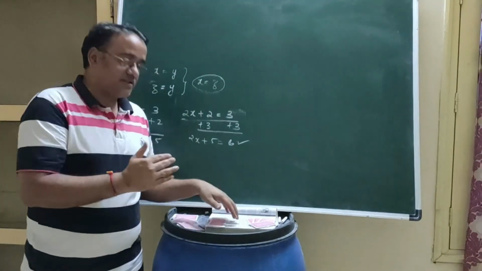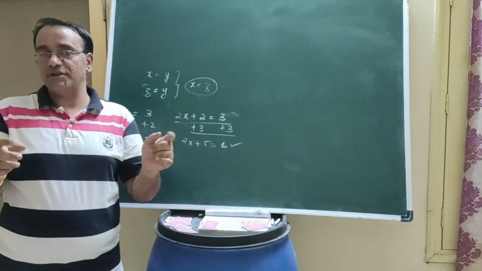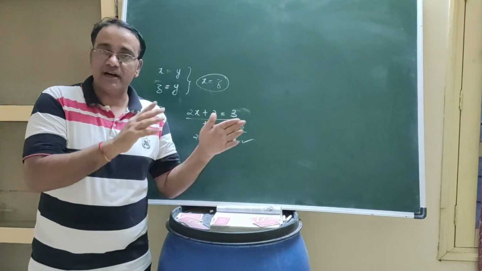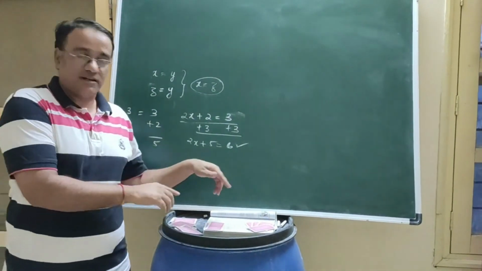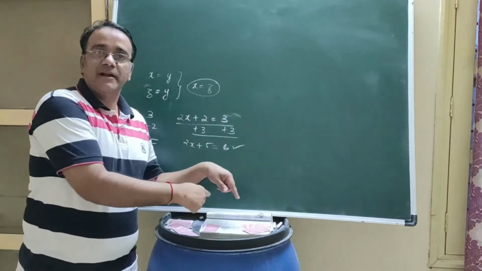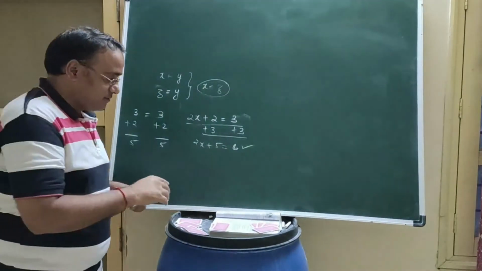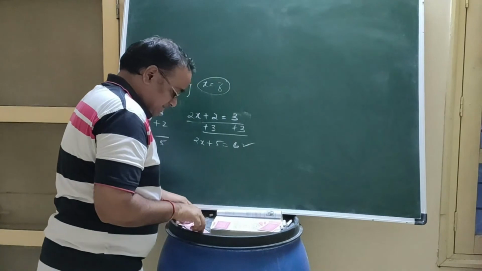Things which are equal to the same thing are also equal to each other. And if equals are added to the equals, then wholes are equal. And the third one, if equals are subtracted from the equals, then remainders are also equal. Now let us move towards the fourth one.